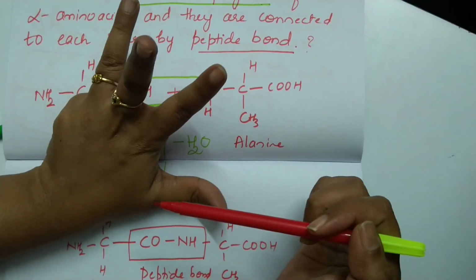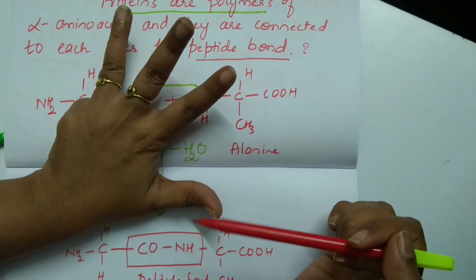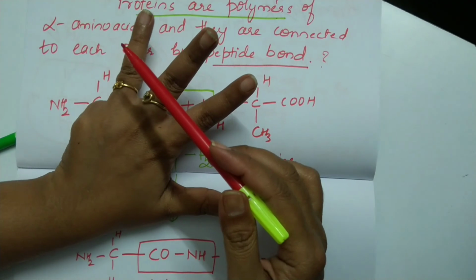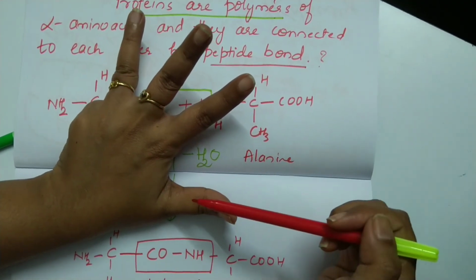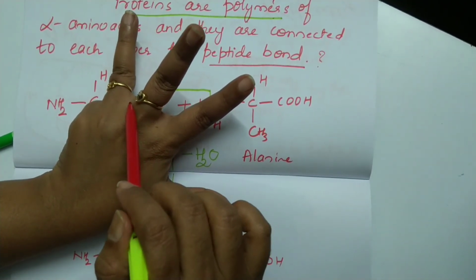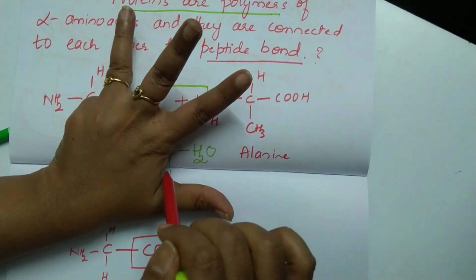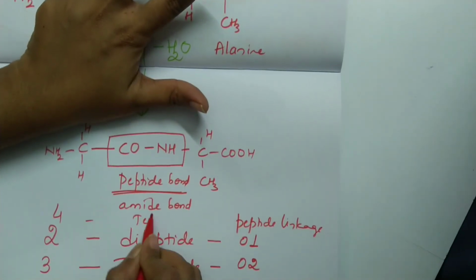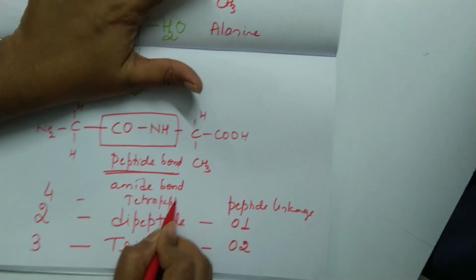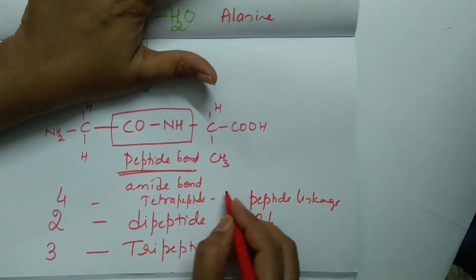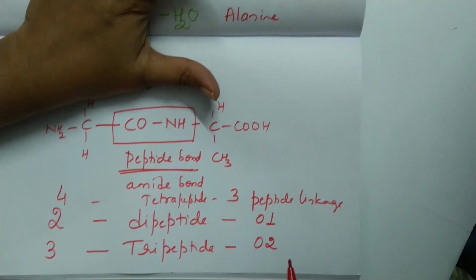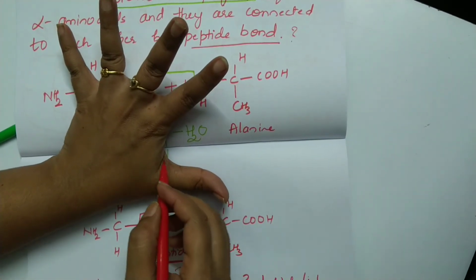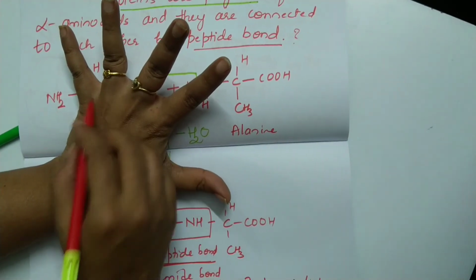Now look at this. Which peptide is this? 1, 2, 3 and 4. So it is a tetrapeptide. So how many bonds? This is bond number 1, bond number 2, bond number 3. So a tetrapeptide has how many peptide bonds? 3. A pentapeptide has how many peptide bonds? 1, 2, 3 and 4.